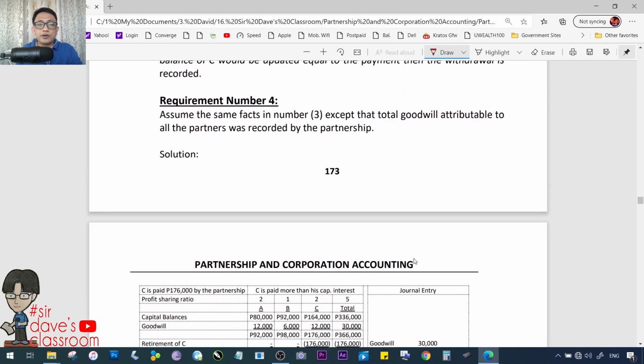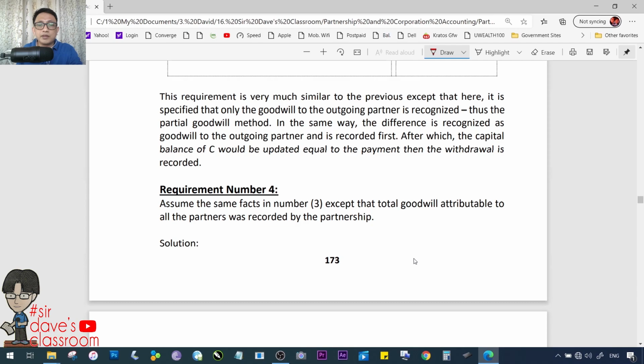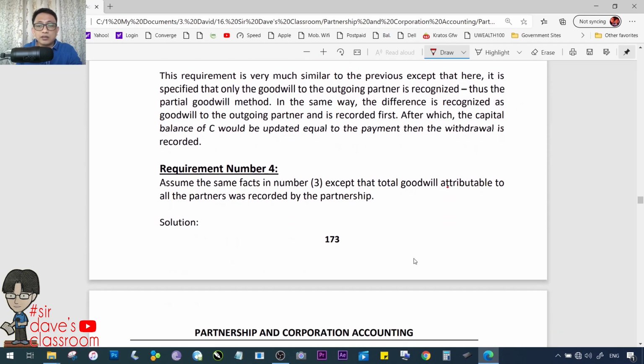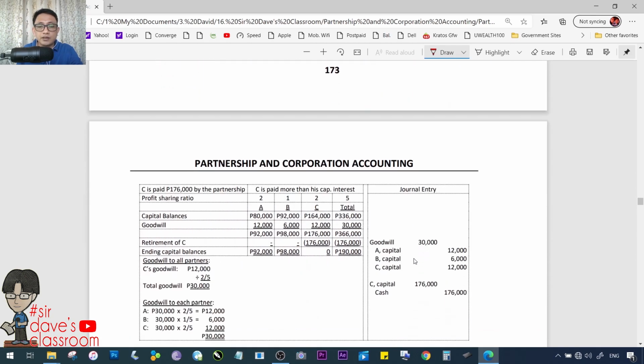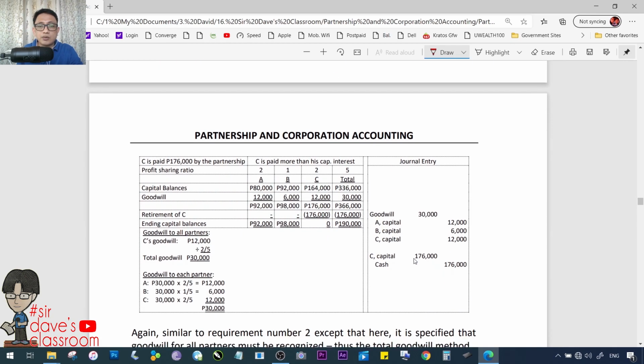Requirement number 4. Same pa rin tulad ng requirement 3, except that goodwill attributable to all partners. So basically, na-discuss na din natin ito dun sa ating requirement number 2, total goodwill method. So ilan pa rin? 176,000 pa rin. But this time, it is not only the 12,000 that would be recognized, but also the goodwill for the other partners, the remaining partners.